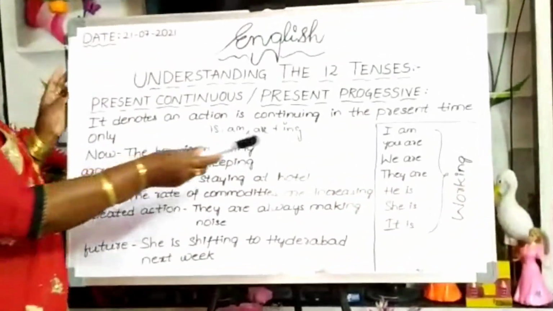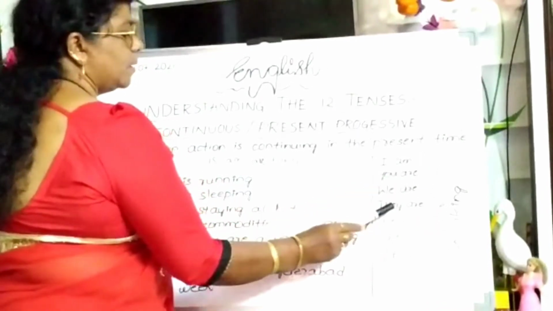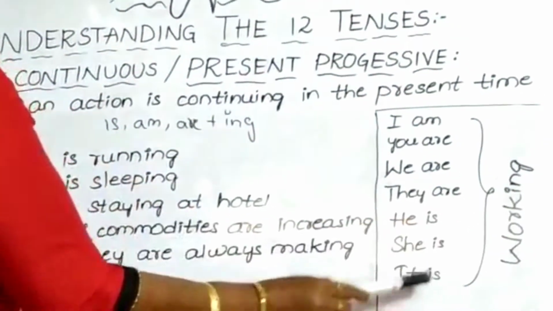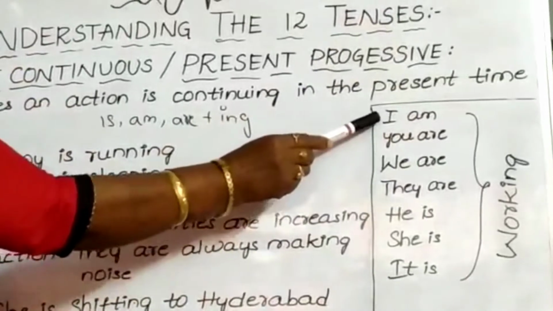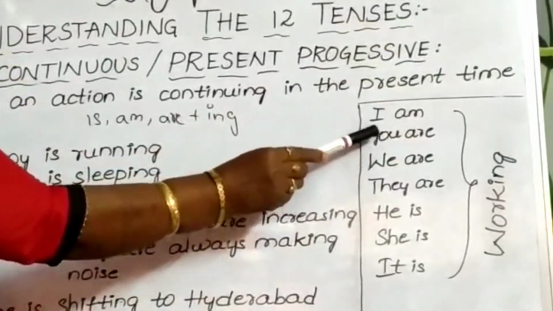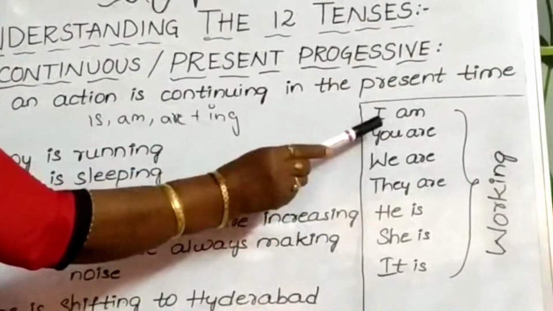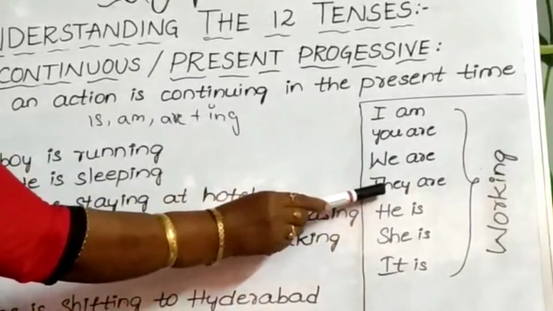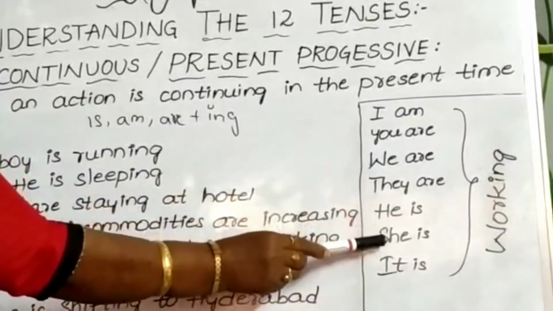See, for example, I am working. You are working. We are working. They are working. He is working. She is working. It is working. What are these? These are first person singular, second person singular and plural, first person plural, third person plural, third person singular: he, she, it.